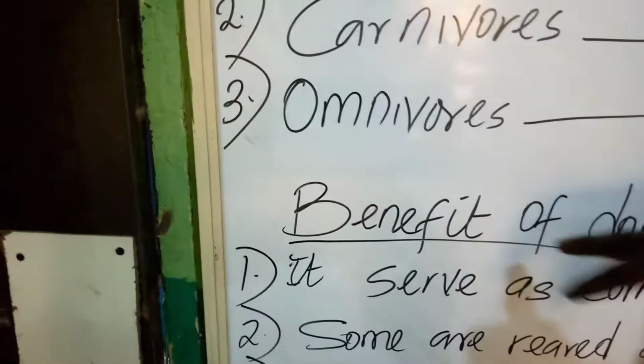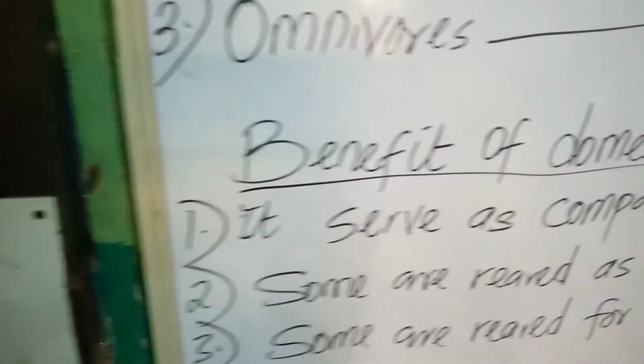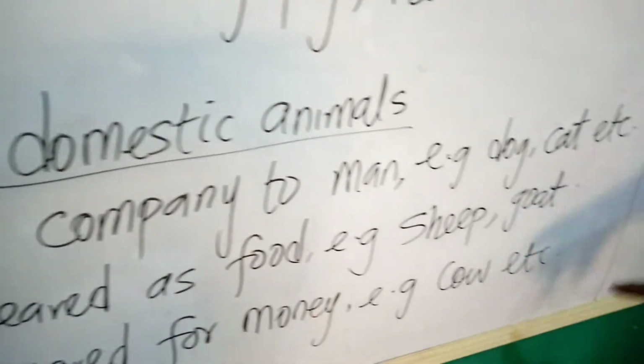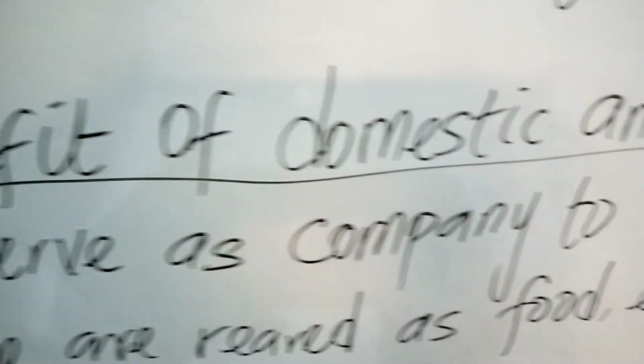Now let's go to the benefits of domestic animals. Number 1, it serves as company to man. Example, dog, cat, etc. Most times you will see some people who don't have anybody around their house, and all they have is their pet.